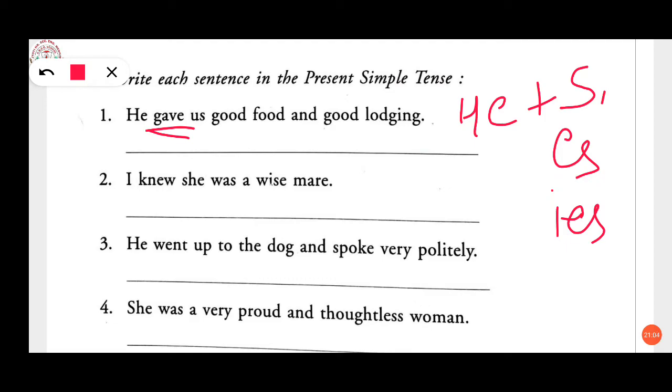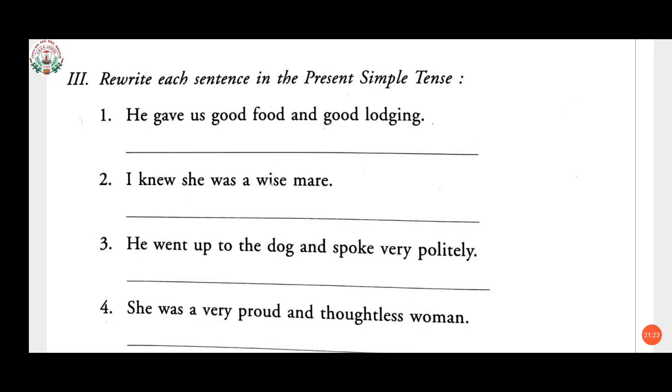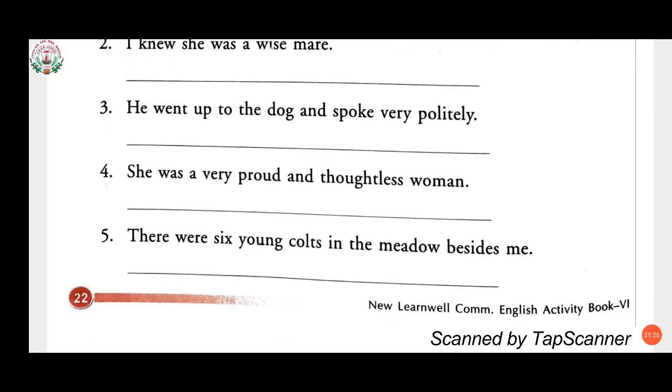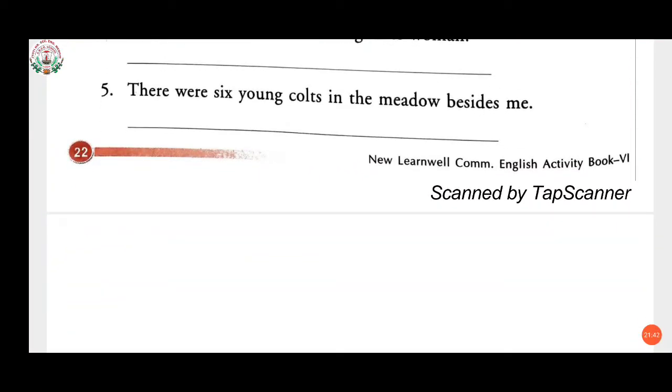I knew is past, and was is also past over here. Knew will change to know and was will change to is. So, I know she is a wise mare. Likewise, we will answer the next also. He went up to the dog and spoke very politely. So he went will change to goes up to the dog, and spoke will change to speaks very politely. Like this, these two also we will do.